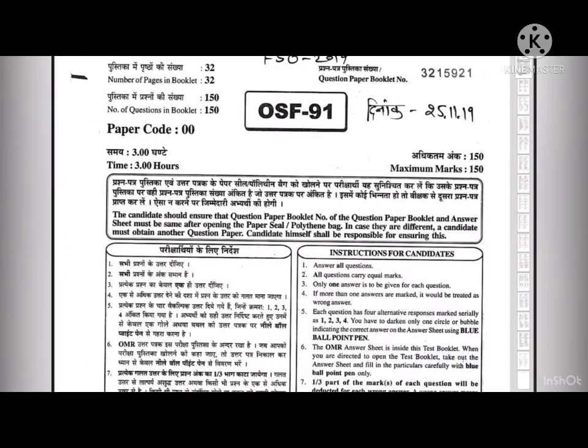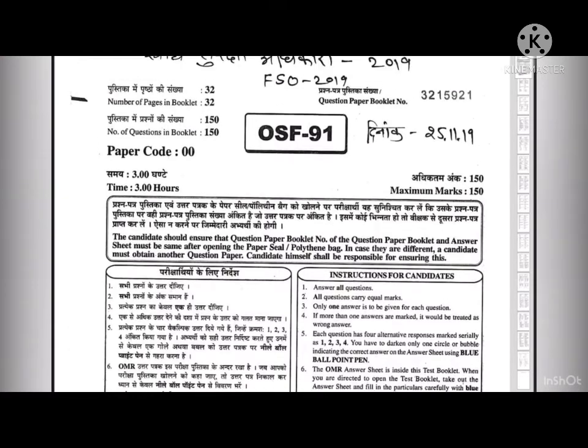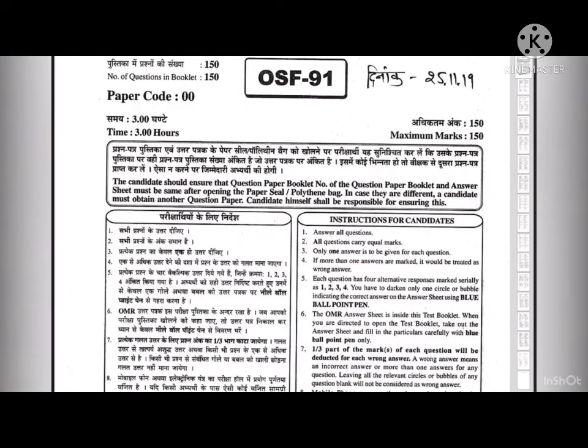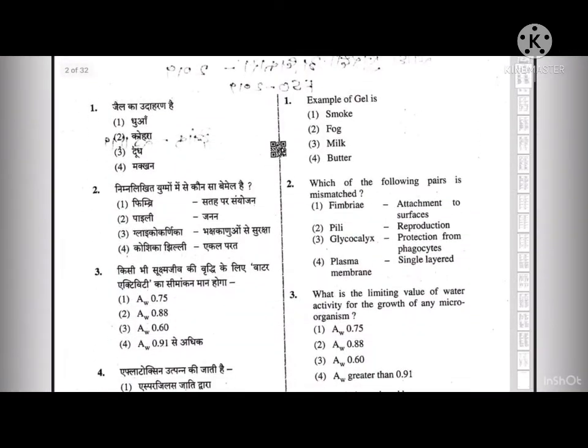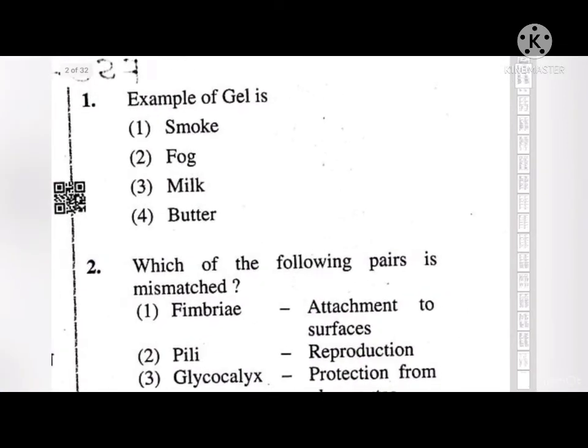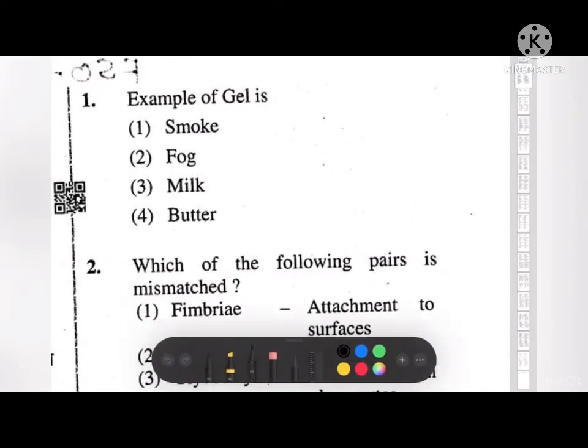Okay, so today we will be solving the question paper of Food Safety Officer exam Rajasthan 2019. You can read the instructions later on. Let us start with the first question. Example of gel is option number 1 smoke, option number 2 fog, option number 3 milk and option number 4 butter. So the correct answer to this is option number 4, that is butter.